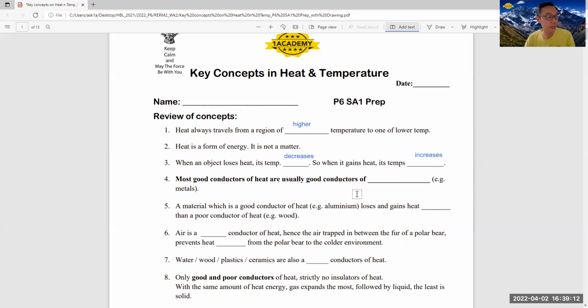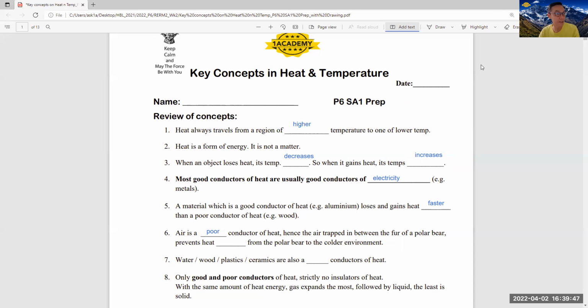Next, most good conductors of heat are also good conductors of electricity. Okay, this is what we have learned in primary 5. And a material which is a good conductor of heat, for example aluminum, loses and gains heat faster than a poor conductor of heat. Air is a poor conductor. Okay, I noticed some children in my class put good, but actually air is a poor conductor of heat. So they have to take note of this. Air is a poor conductor of heat.